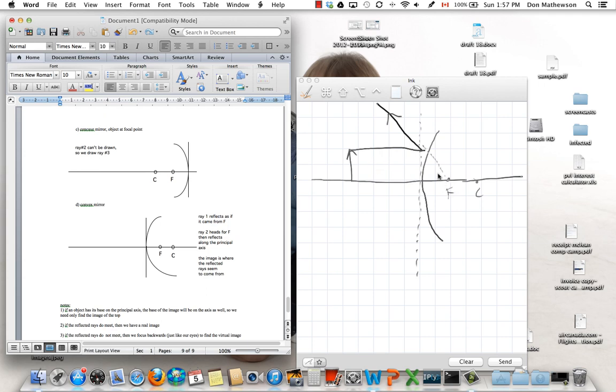Ray 2 is going to be heading for the focal point. So let's try drawing that. I think I got it. So it was headed for the focal point. It's obviously not going to reach it. At that point, it's going to reflect parallel to the principal axis. And then the third one, we won't even draw it, but the ray heading for the optical center will just reflect back on itself. So these two rays are diverging, there's no image.